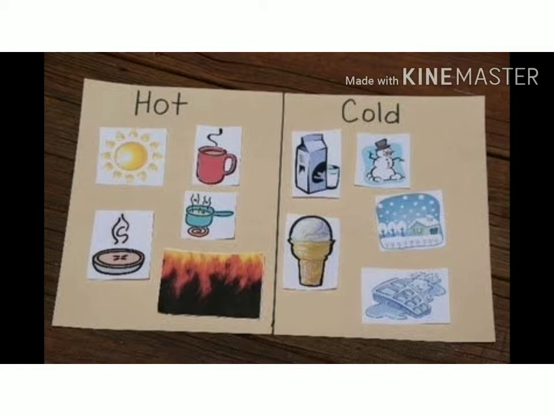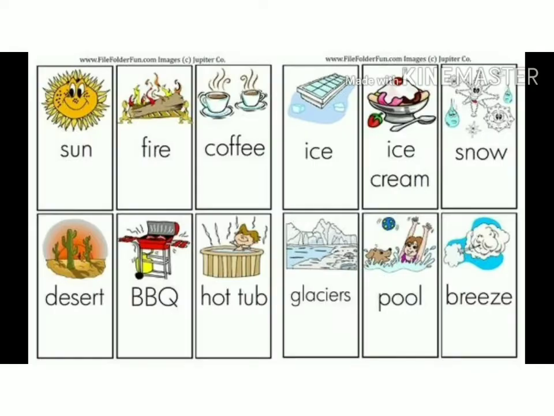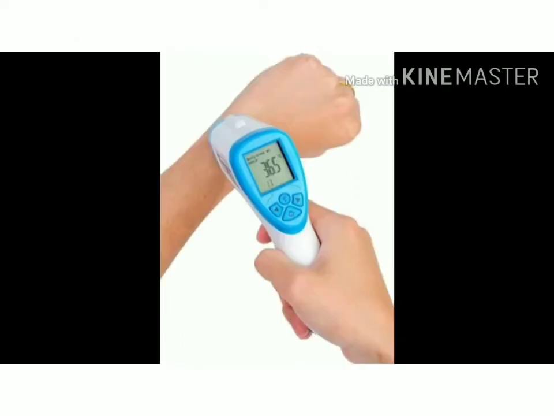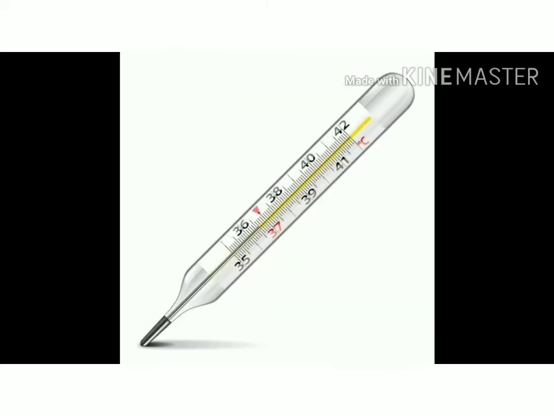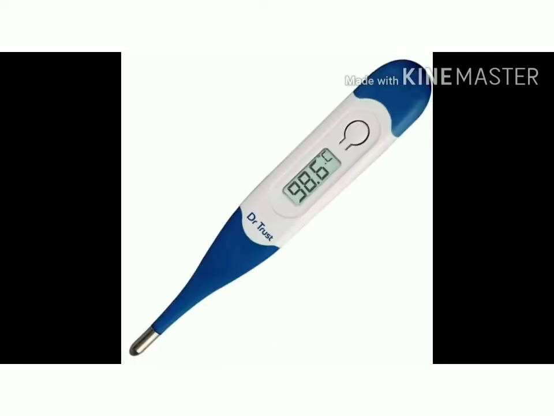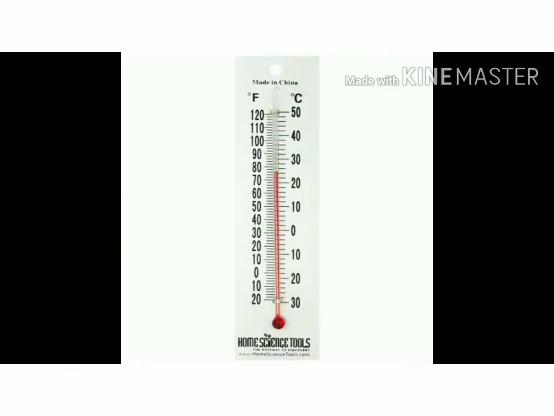Cool or hot, these two belong to temperature. This is measured by different instruments, such as a thermometer, and a digital thermometer. In olden days we used this one.